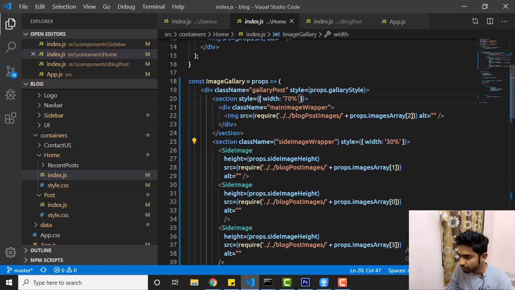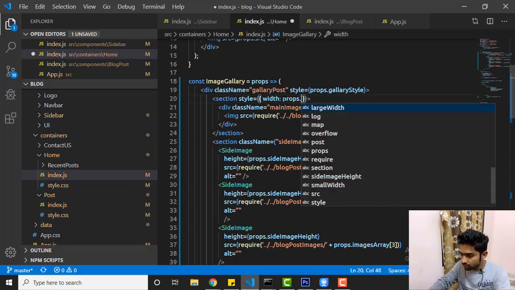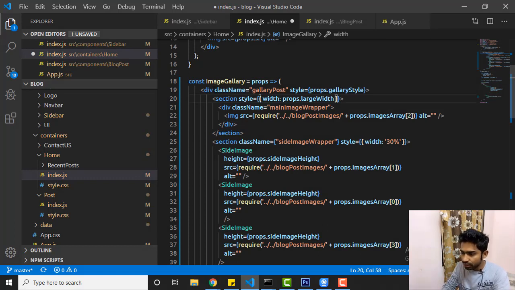I forgot this in the previous video, so that's what it will be, props dot large width. So you don't need to touch this image gallery. It was hard coded, right? Props dot small width.